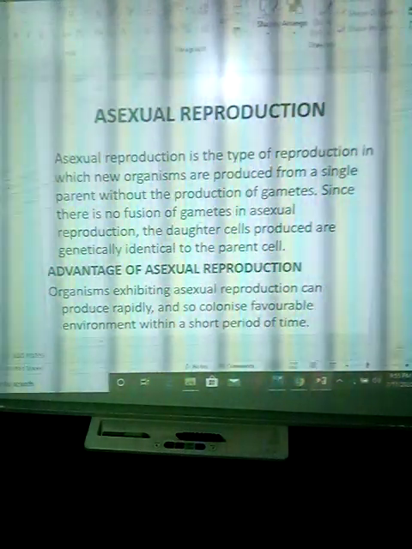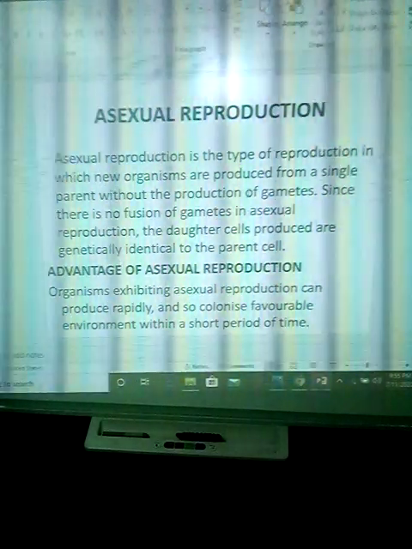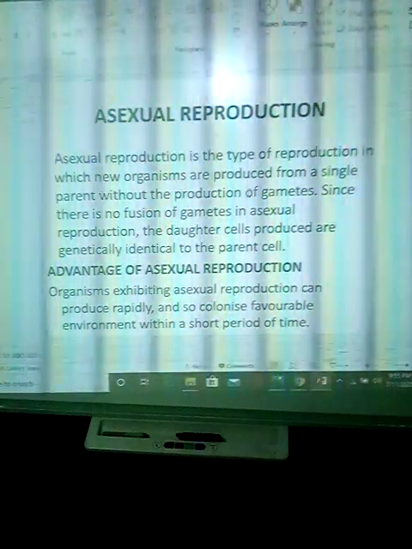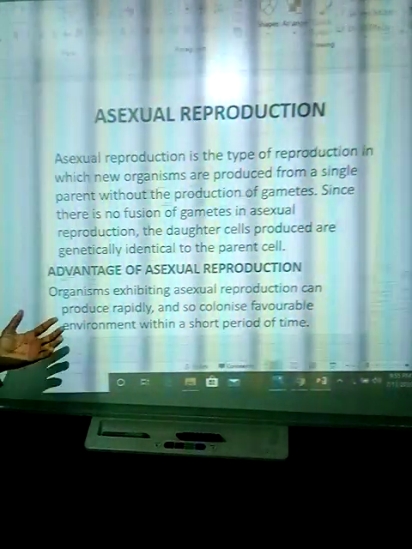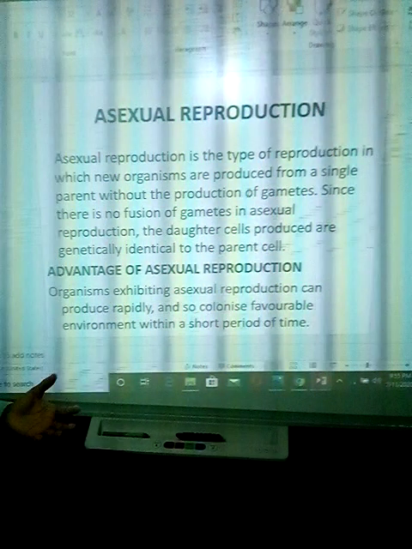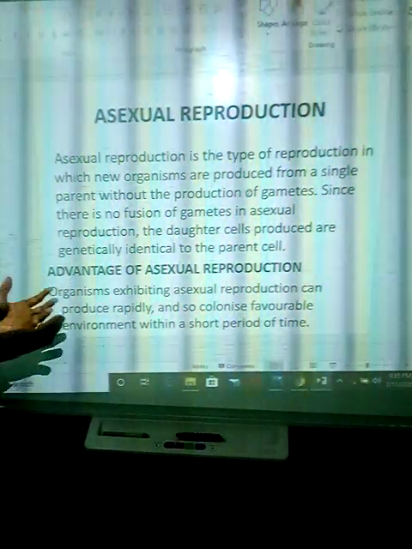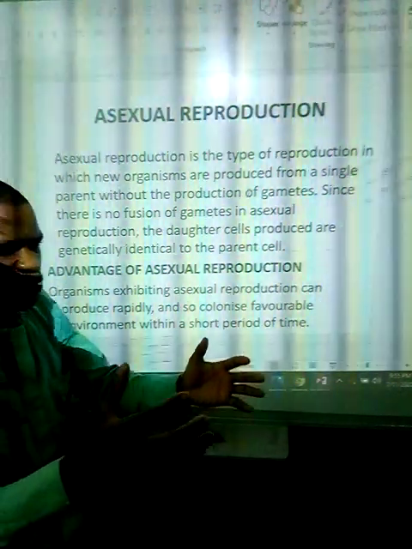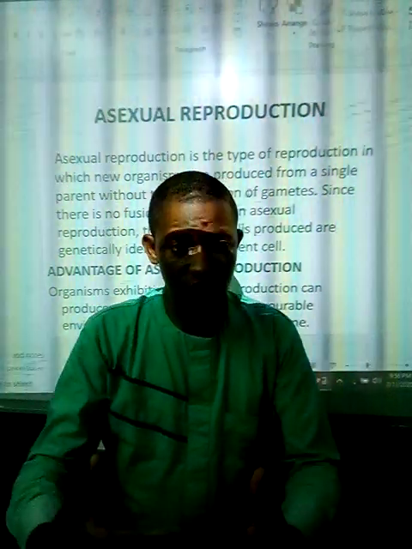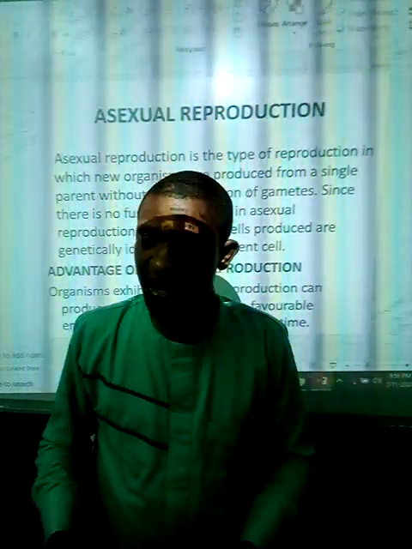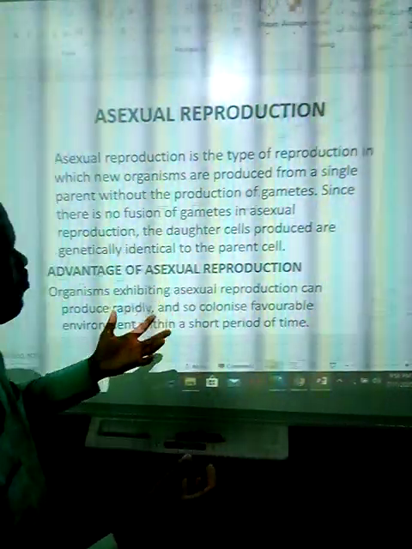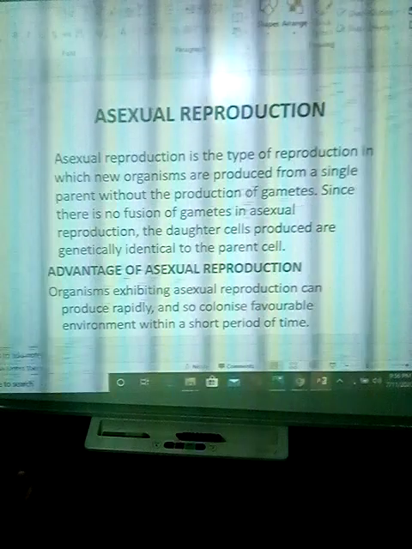What do we mean by asexual reproduction? It's the type of reproduction in which new organisms are produced from a single parent without the production of gametes. Since there is no fusion of gametes in asexual reproduction, the daughter cells are genetically identical to the parent cell. There is no male in asexual reproduction. In sexual reproduction, male gametes and female gametes come together, they fuse and they give us a new individual. But in asexual reproduction, there is no fusion of gametes, so the offspring resemble the mother, they are genetically identical to the parent cell.